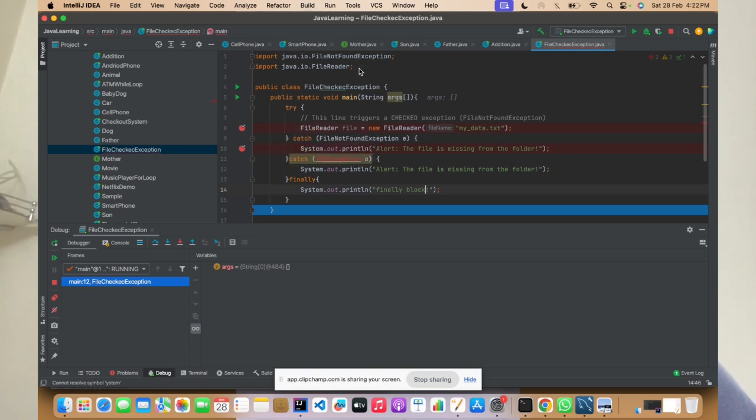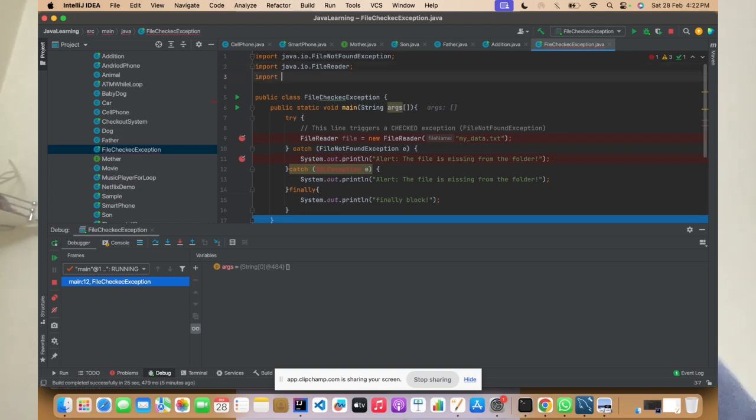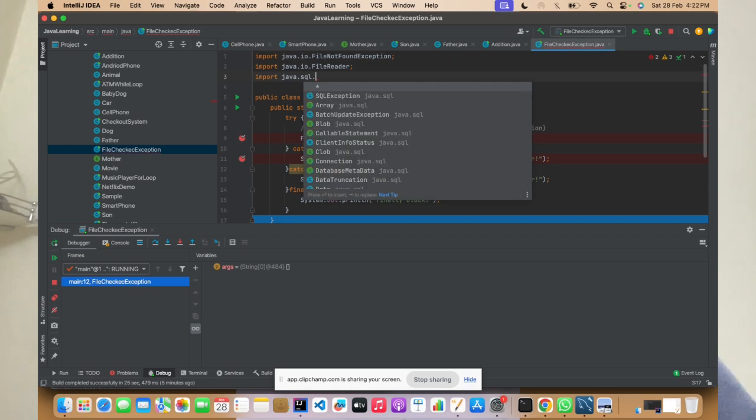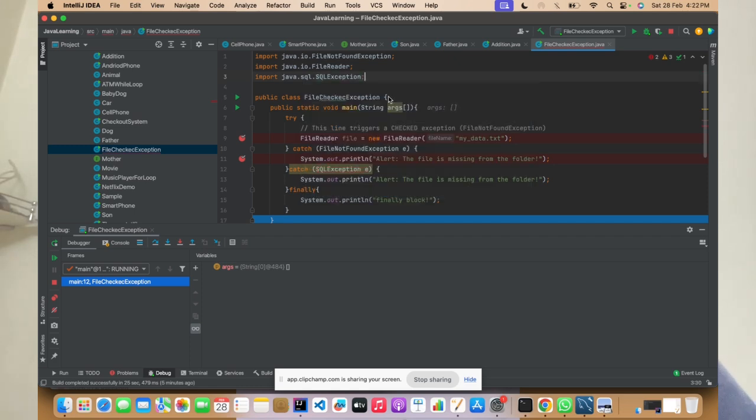Otherwise we'll import that exception, import java.sql.SQLException. So this compiler error will be gone. What it says here is that it is not reachable, but we might not have provided the exact code of what to connect to. That's why this error is there. But this is how you write multiple catch blocks.